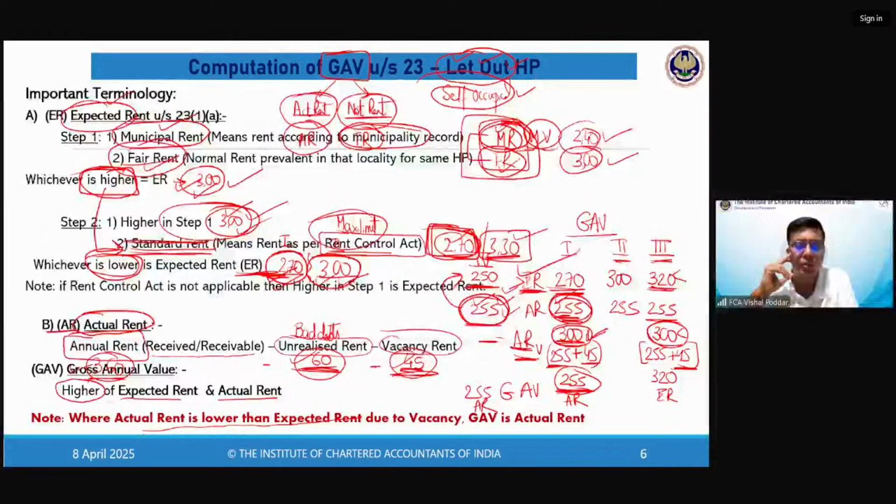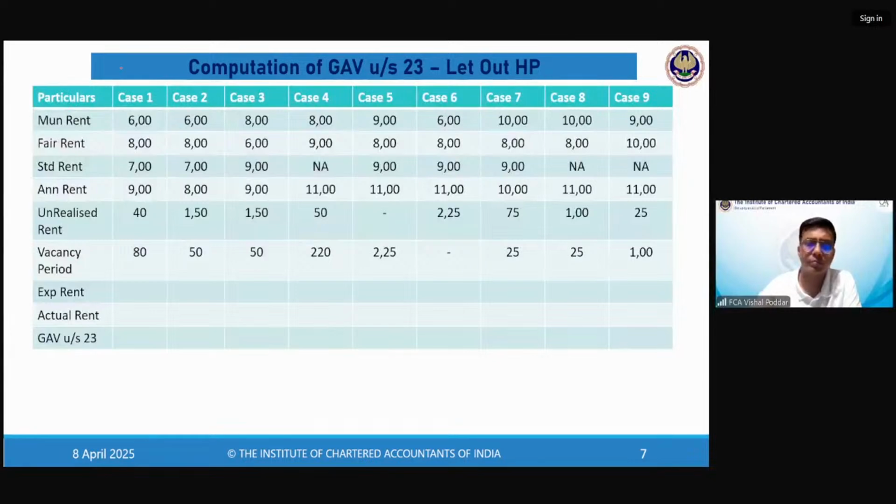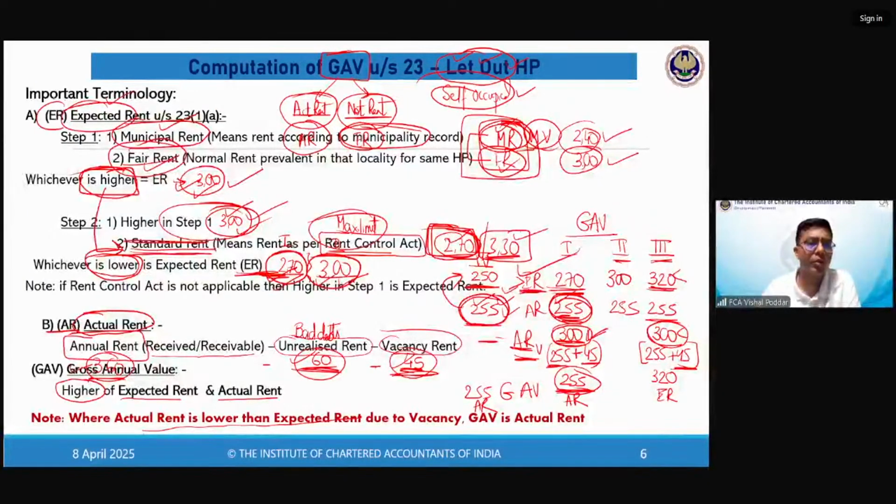So understand this, students. I will repeat. So the steps are calculate ER, calculate AR, right? ER now you know: compare these two, whichever is higher, compare with standard rent, whichever is lower. That is ER. Then find out AR.